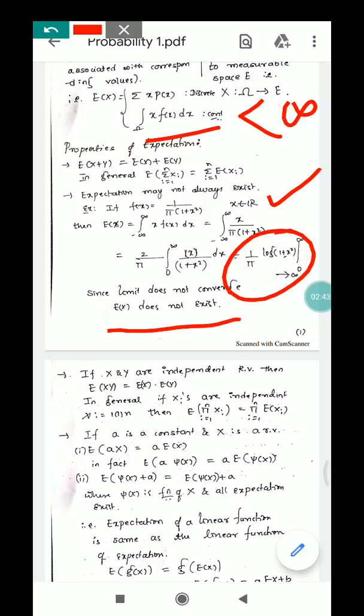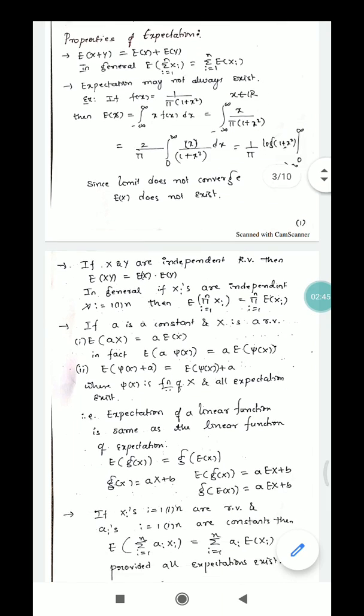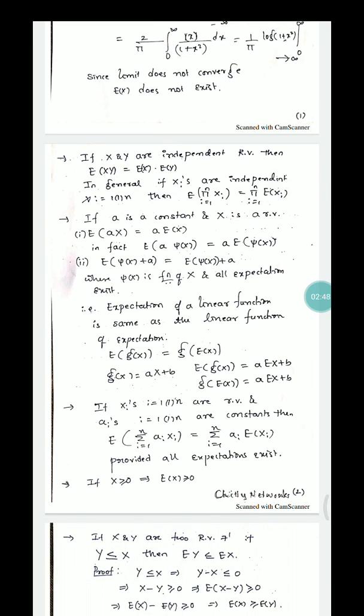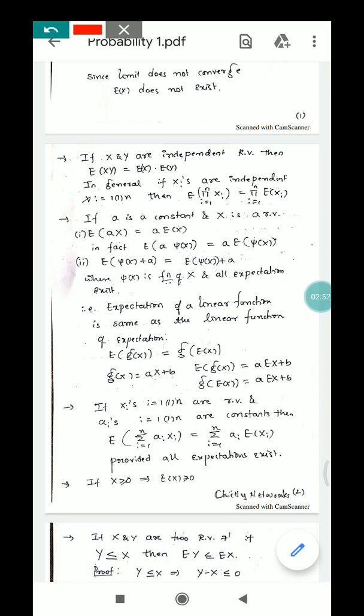Now, moving on, if x and y are independent random variables, then expectation of x into y is expectation of x into expectation of y, and you can generalize it as expectation of product of xi is nothing but product of expectation of xi, meaning the product will come out and the individual expectations will be multiplied. This is possible if and only if x and y are independent random variables.